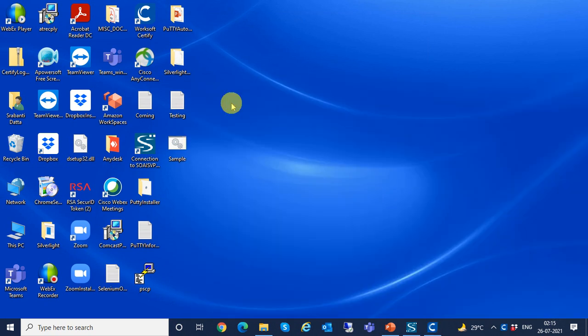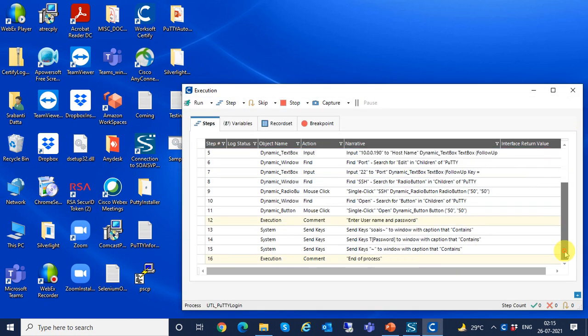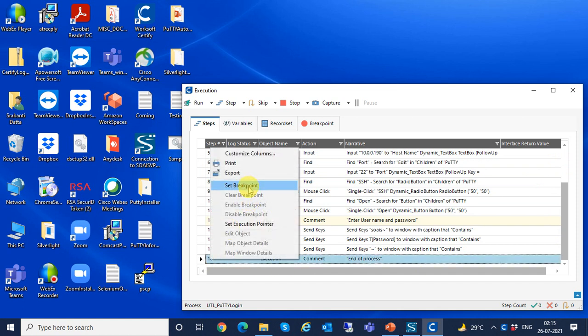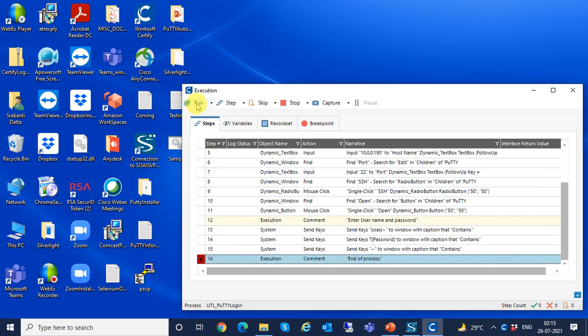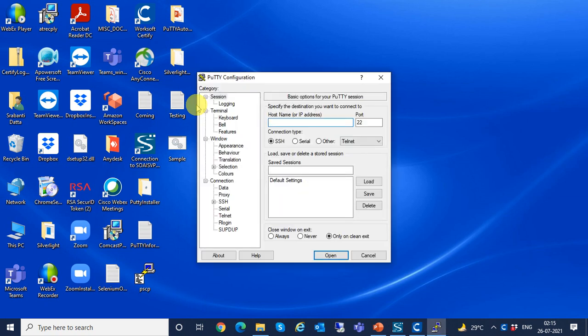First, I'll do step and put a breakpoint at the end of this login utility and run it. So you can see here Putty application is launched, and here it will enter the required details.